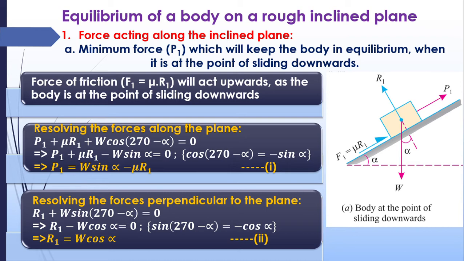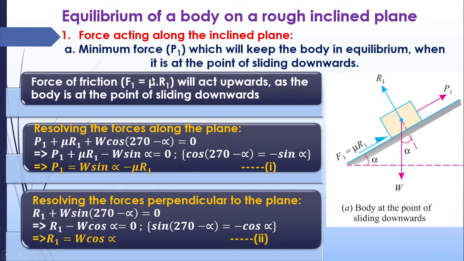Okay. Now we are applying some force for making the body into equilibrium. But when this force increases a lot, what will happen? The body will have a tendency to move upward. So that force also we have to calculate. At what point of the applied force the body will move upward. That is the maximum force. That is P2. So P1 and P2 both we have to find out. And at what condition P1 and P2 will equilibrate that system, that also we have to find out.